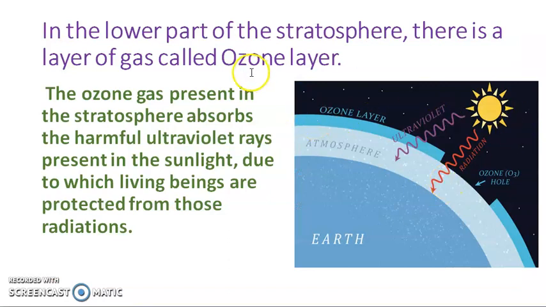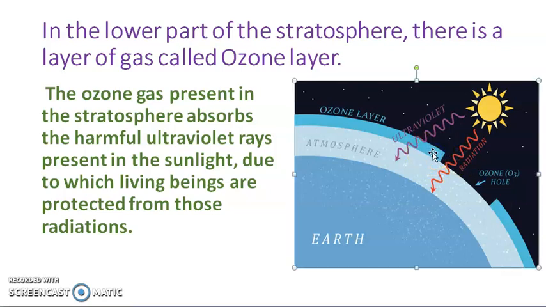In the lower part of the stratosphere, there is a layer of gas called the ozone layer. See this? In between the troposphere and stratosphere, there is one more single layer that is called the ozone layer. What's the function of the ozone layer? The ozone gas present in the stratosphere absorbs the harmful ultraviolet rays. See, these harmful rays are present in the sunlight, and living beings are protected from that radiation. All the living beings are protected because of the ozone layer.